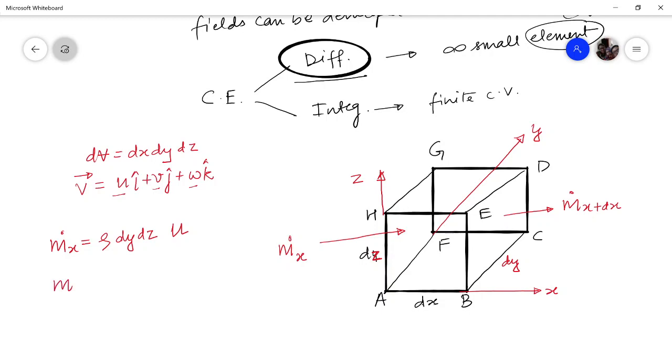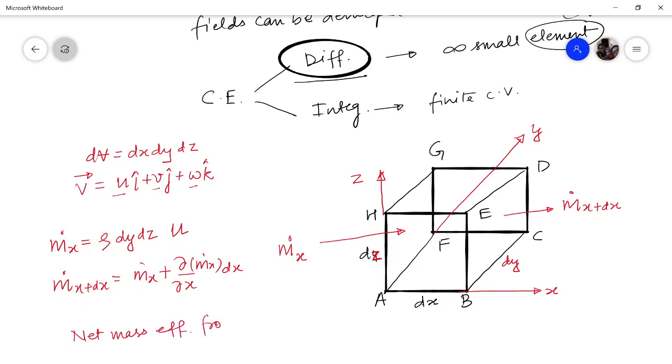What is the mass outflow at x plus dx? That will be m dot x plus del by del x of m dot x times dx, and the remaining Taylor series terms can be neglected considering dx to be very small.